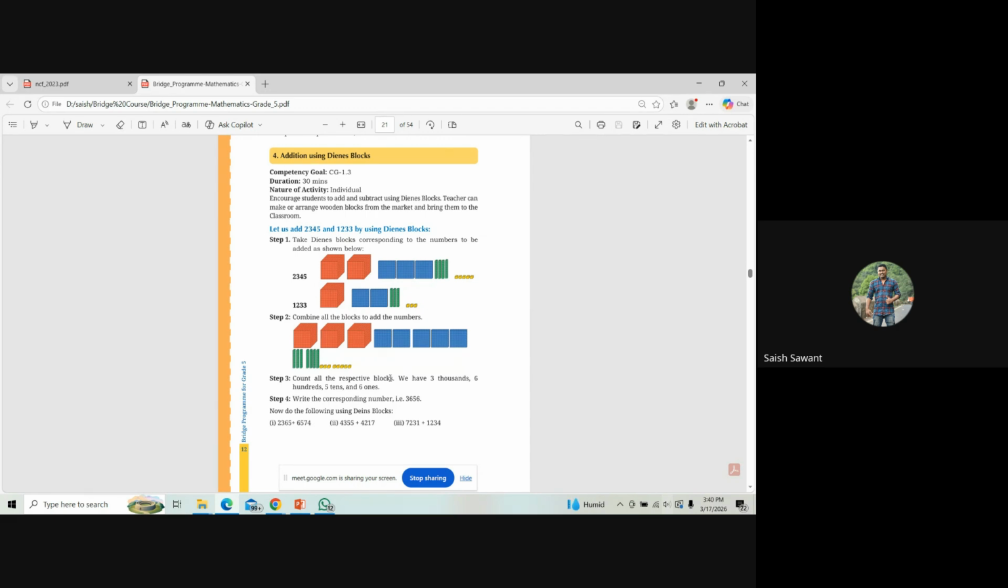Before starting, I'll tell you there is a mistake over here in the solution, that is step 3. Let us see this first. By looking at the number 2345, we can make out that 5 is at the ones place, so there are 5 ones, and 4 is at the tens place, so there are 4 tens, and 3 is at the hundreds place, so there are 3 blue color blocks, and 2 red color blocks, which represent 1000.